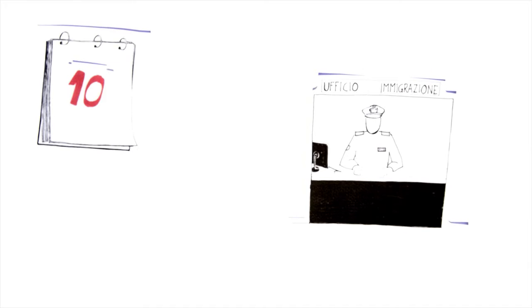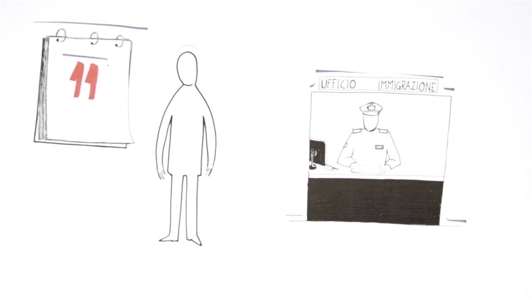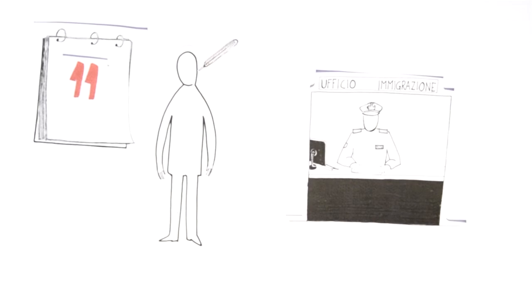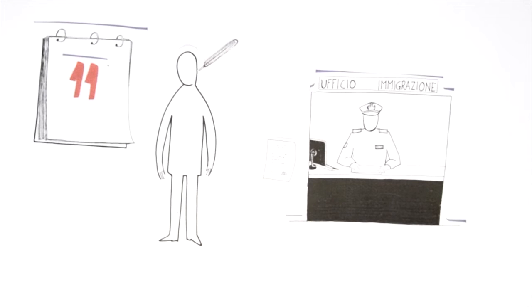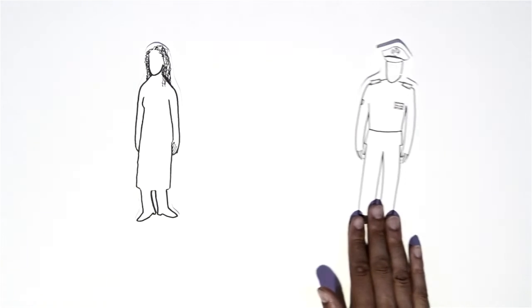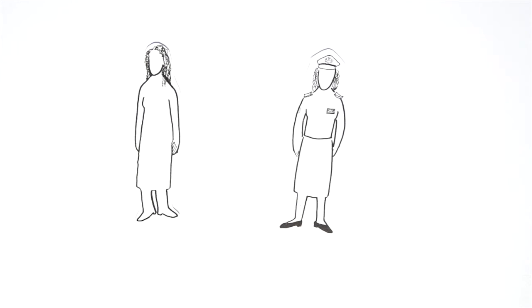If you do not go to the Questura within 8 days, you are considered irregular in Italy. If you cannot go, you need to explain why. For example, if you are ill, you must send a medical certificate. If you are a woman, you can ask the police for a woman to be present.